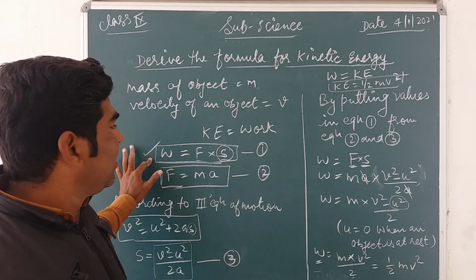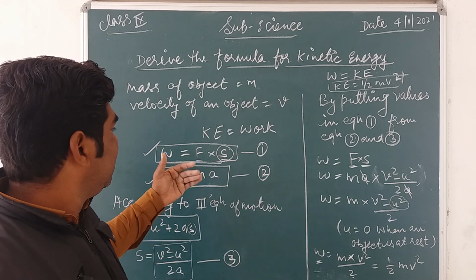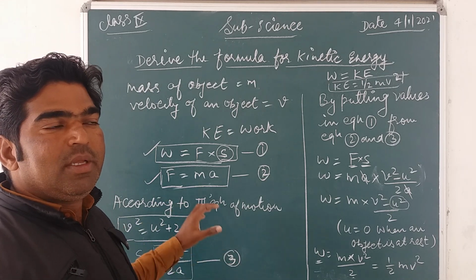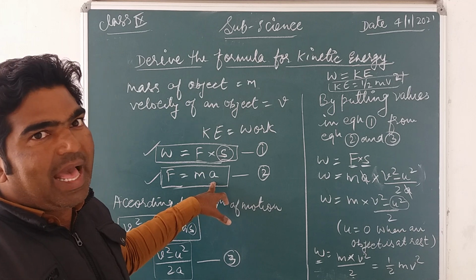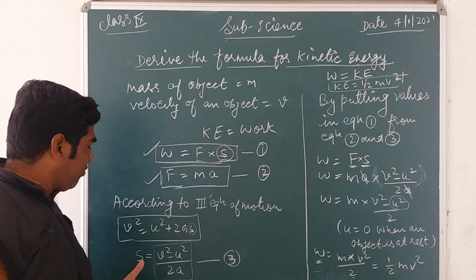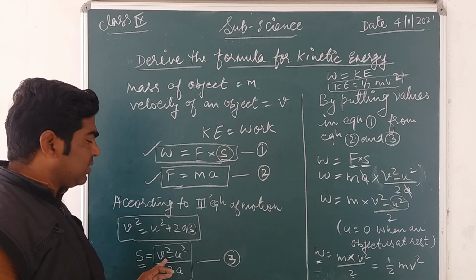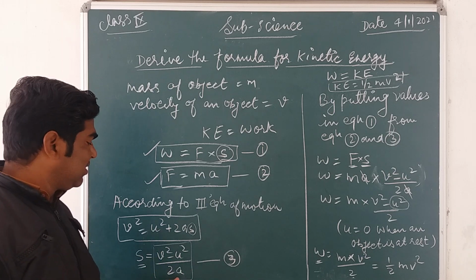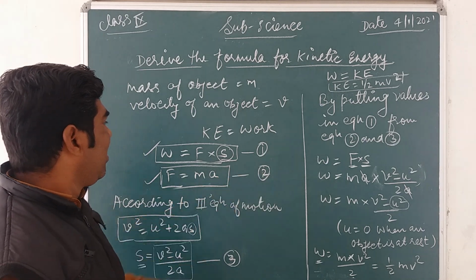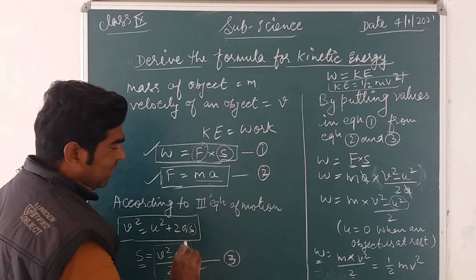Work done is given by F into S. Then, according to the 8th chapter on motion that we already discussed, force is given by the multiplication of mass and acceleration. Then this is the third equation of motion, from which we can find S in terms of the initial and final velocity and the acceleration. By putting all these values in this formula, you just have to replace F with this value and S with this value.